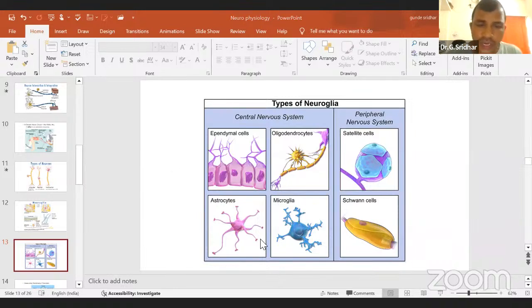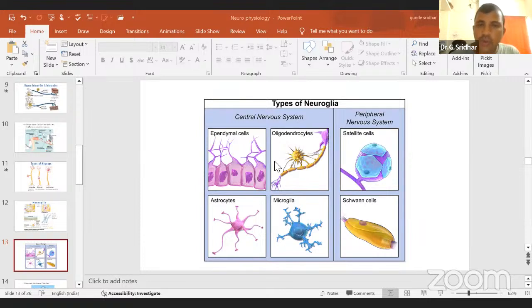Like that, astrocytes are star shaped. You can see here this violet color, star shaped cells, which are useful to maintain the neurotransmission properties of the neuron. That's why this is called astrocyte.